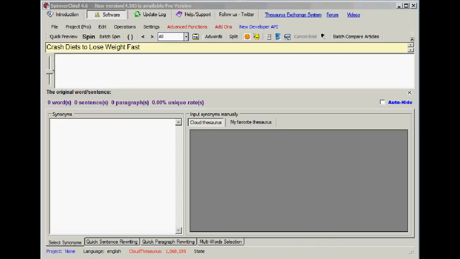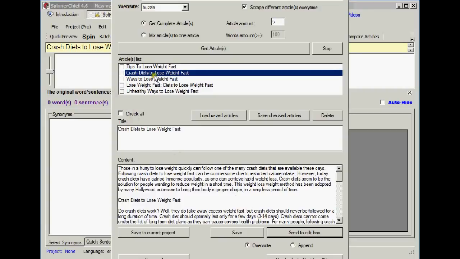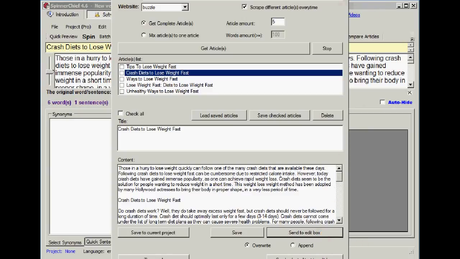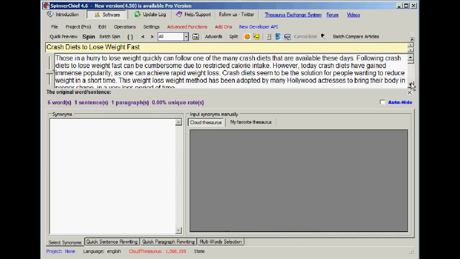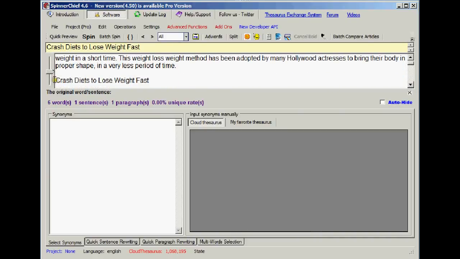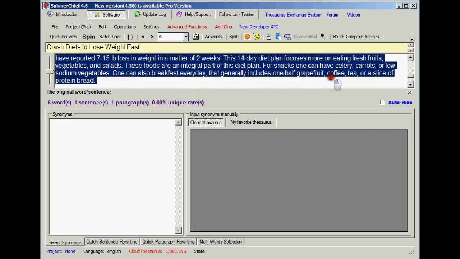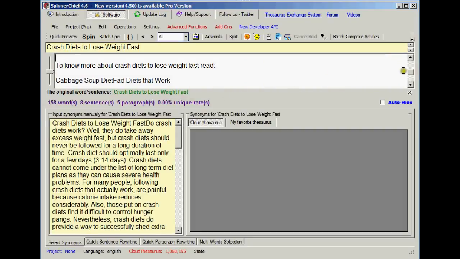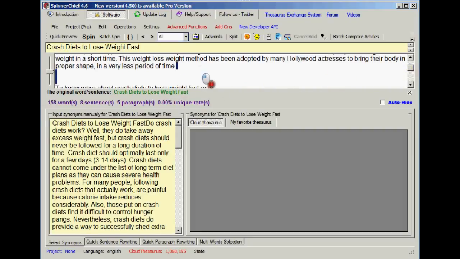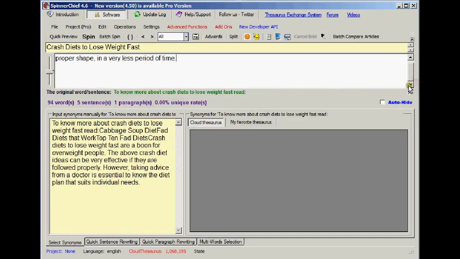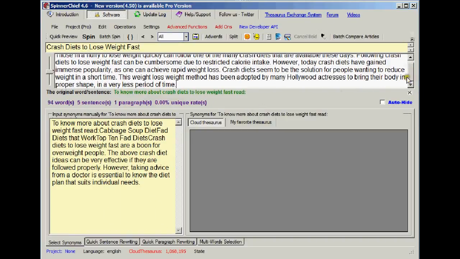The problem is this. I've scraped some articles here and I've chosen this one, Crash Diets to Lose Weight Fast. It's a bog standard article. I could have chosen any one. I'm going to send it to the edit box, and just for the purposes of this demonstration, I'm going to just use the first paragraph, so I'll cut all the rest off there. Right, there we are, we've got the first paragraph.